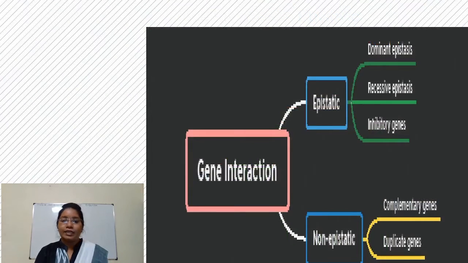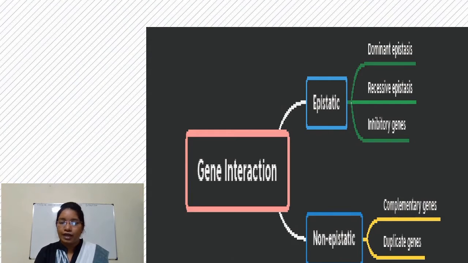So, basically, gene interaction is of two types. One is the epistatic and second is non-epistatic. Epistatic gene interaction examples are dominant epistasis, recessive epistasis and inhibitory genes.